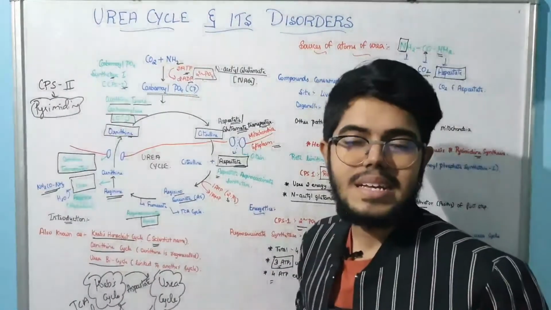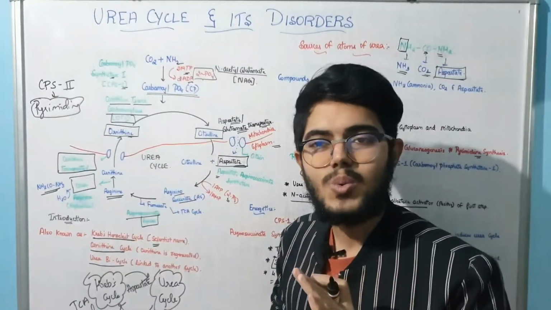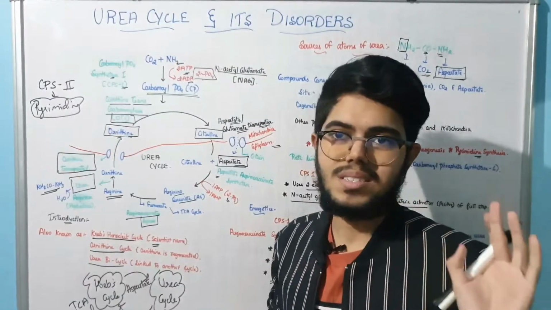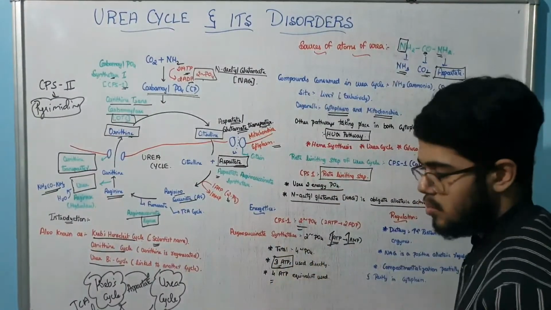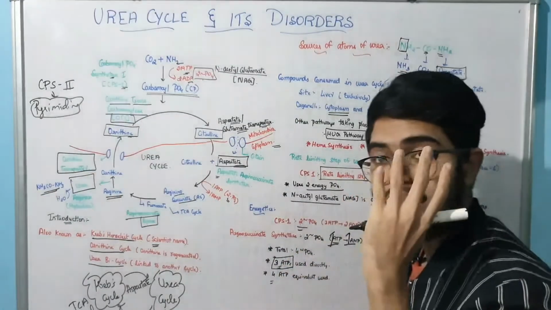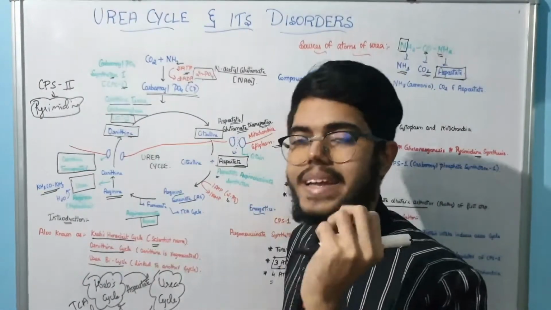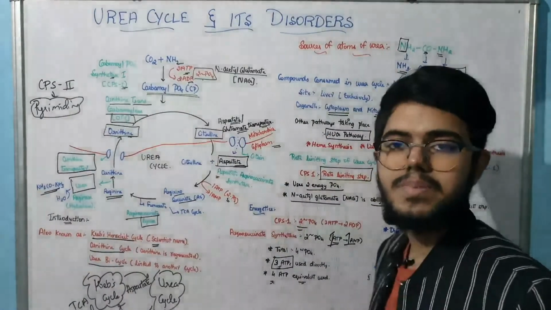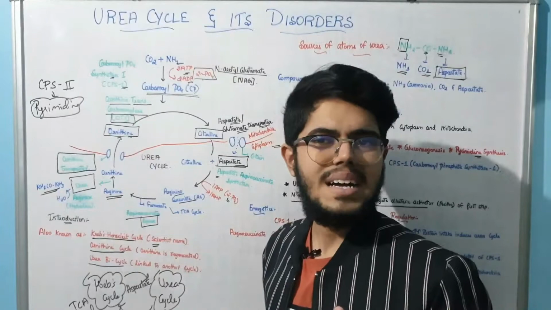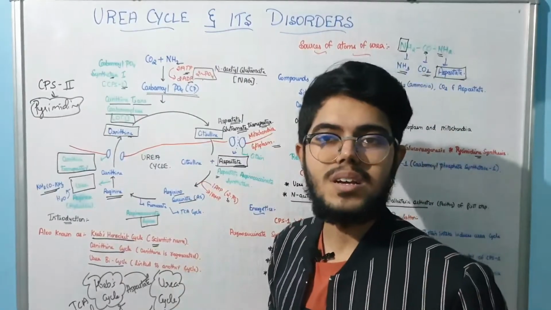ATP equivalent is equal to the number of energy phosphate bonds. So how much is the phosphate bond sum? 2 phosphate bonds here and here 2 phosphate bonds, so total is 4. So we have 4 ATP equivalents used here. Understand? Very simple. Now let us see the regulation of this particular cycle.